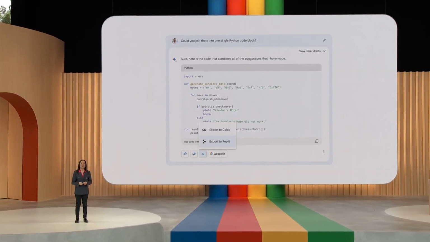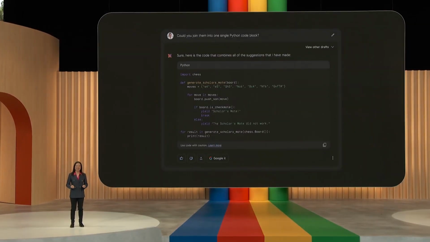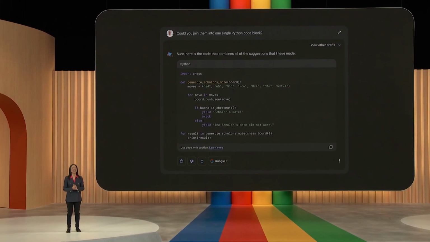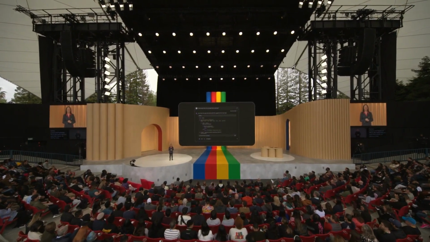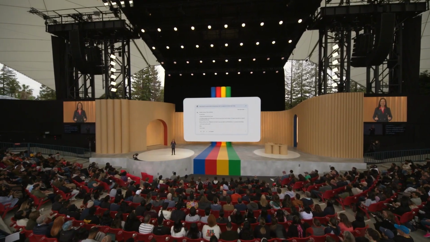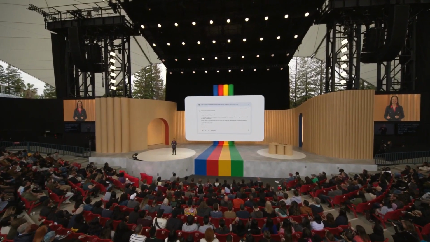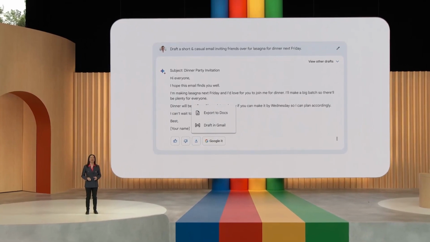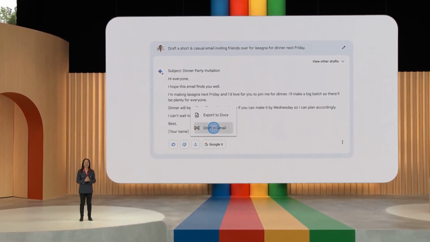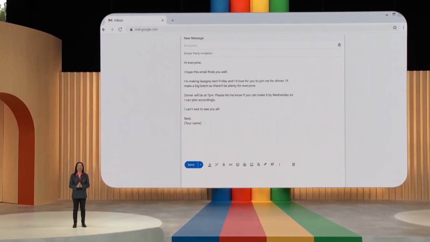We've also heard that you want dark theme, so starting today, you can activate it. You can activate it right in Bard or let it follow your OS settings. And speaking of exporting things, people often ask Bard for a head start drafting emails and documents. So today, we are launching 2 more export actions, making it easy to move Bard's responses right into Gmail and Docs.